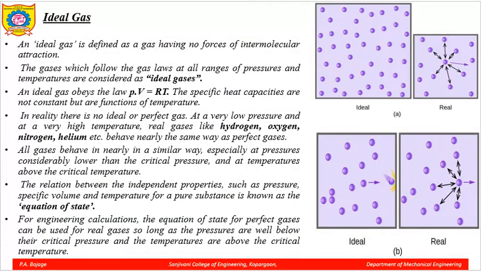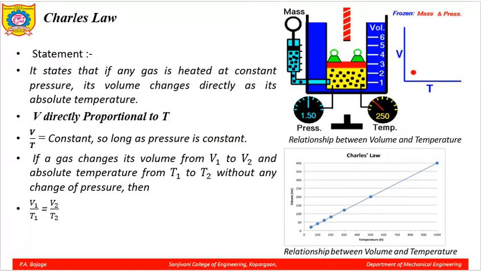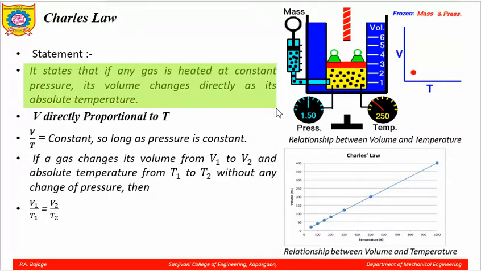Now, let us begin with Charles law. Charles law states that if any gas is heated at constant pressure, its volume changes directly as its absolute temperature. So, here this is constant pressure heating. Volume is directly proportional to the temperature, and what remains constant? P remains constant. Here the constant parameter is P.